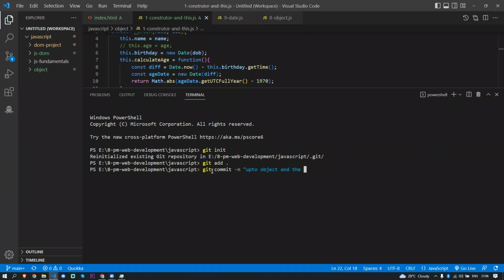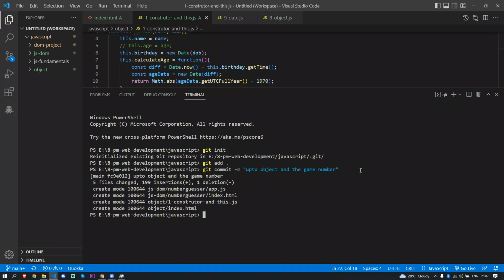The game, I'll give the game. Oh, I made a spelling mistake. It's okay. git commit -m. I'll just put it like this way. So now git push.